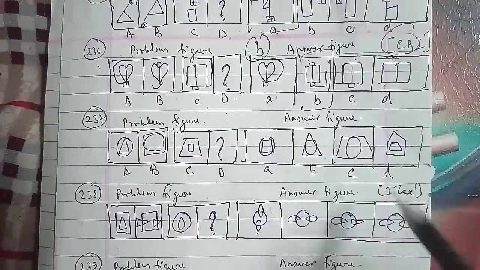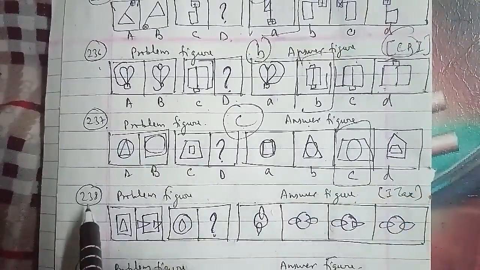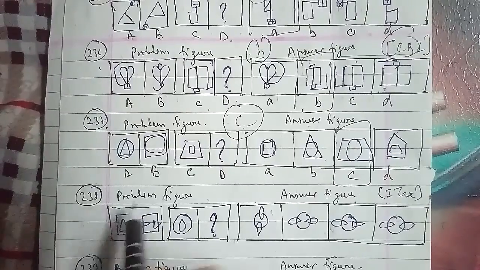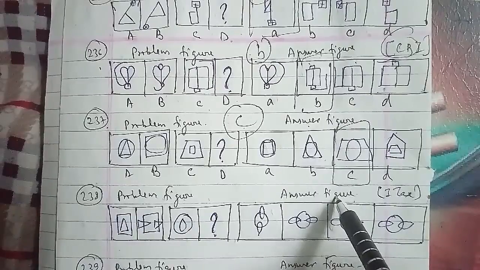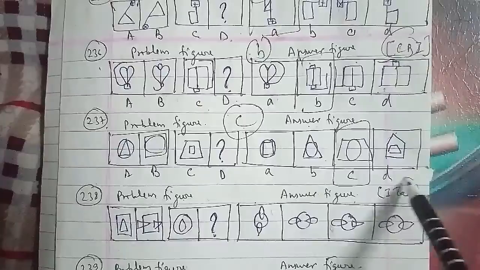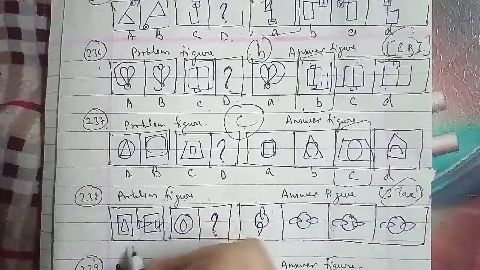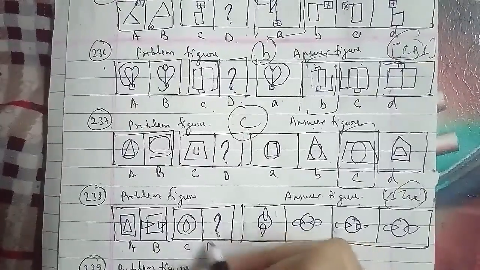We'll go ahead with the 238th question of the session. These were the problem figures and these were the answer figures as well, asked in the competition paper, the Income Tax examination paper. So it is figure A, B, C and this is figure D. The D figure we have to find out has been named as A, B, C and D here itself.